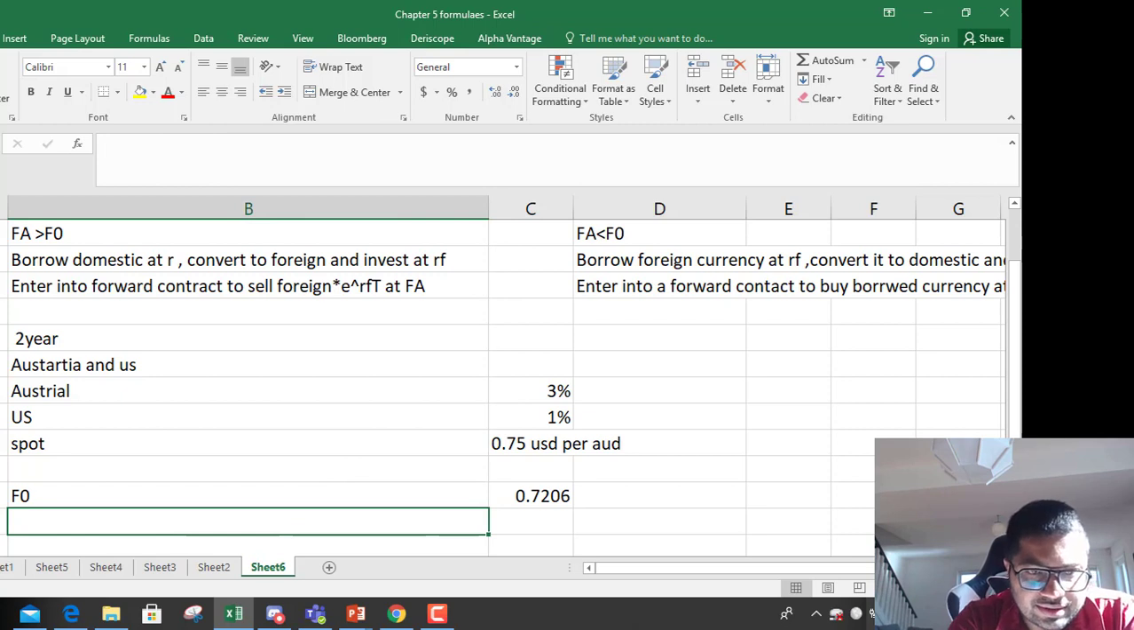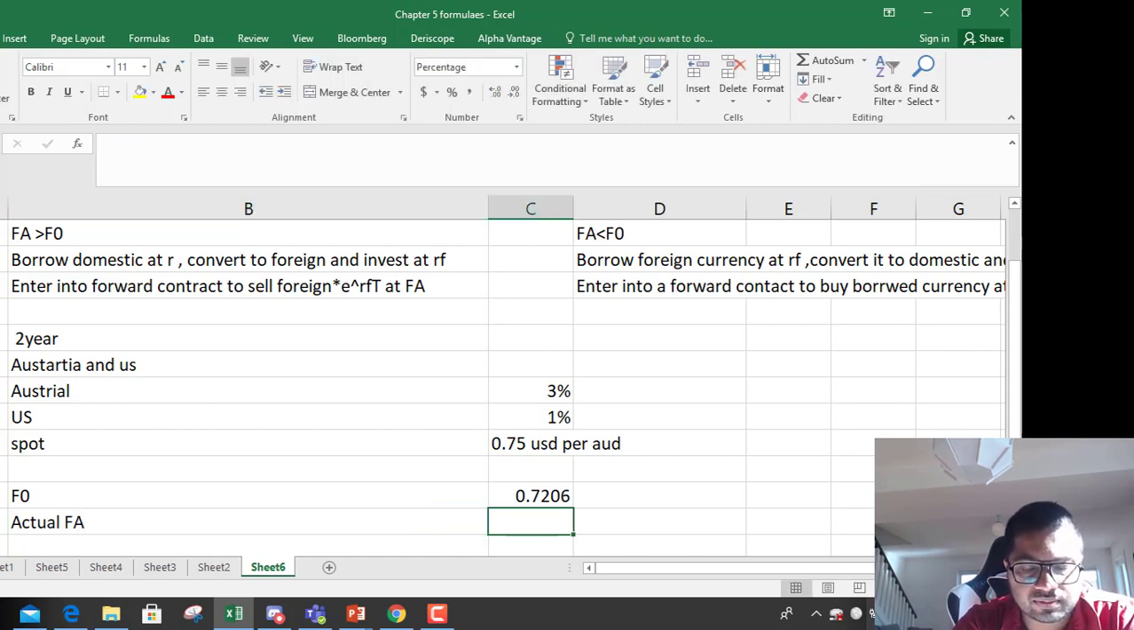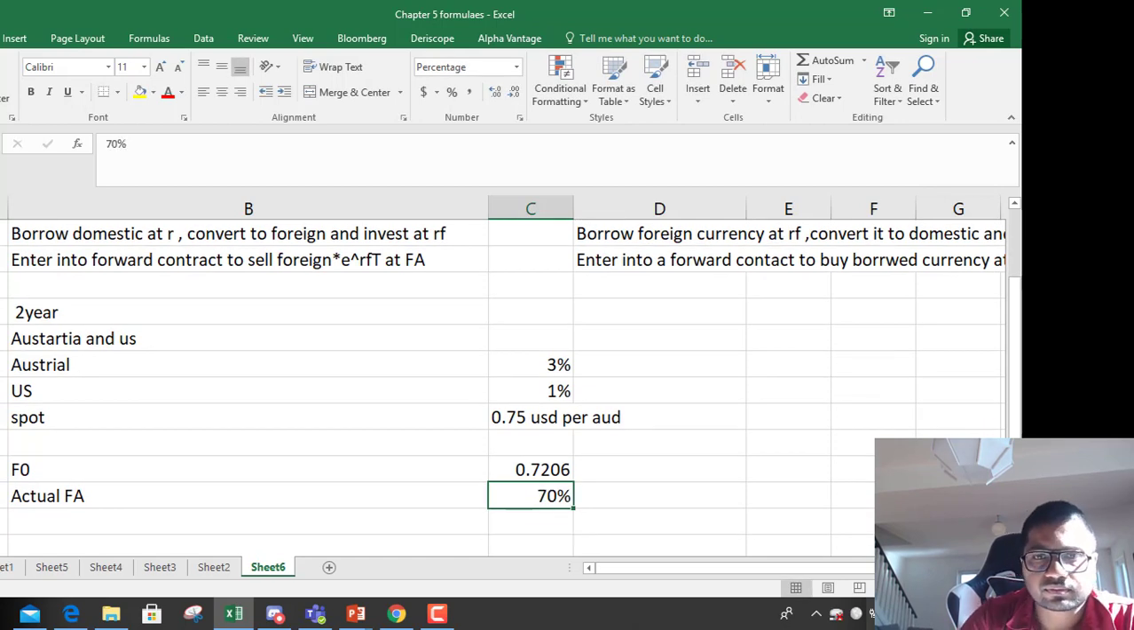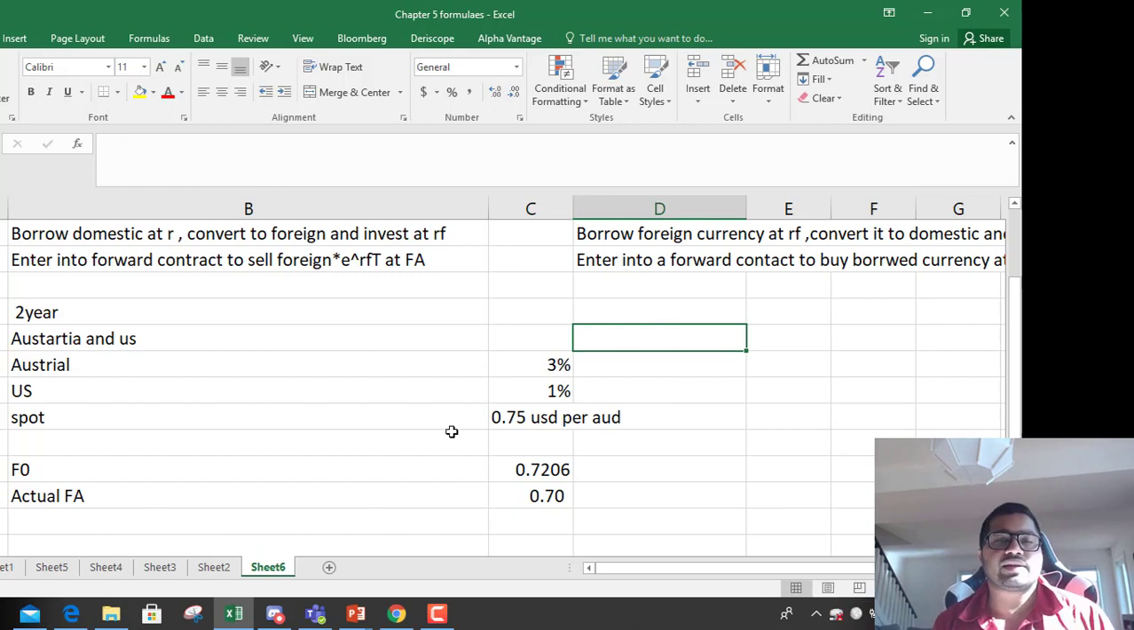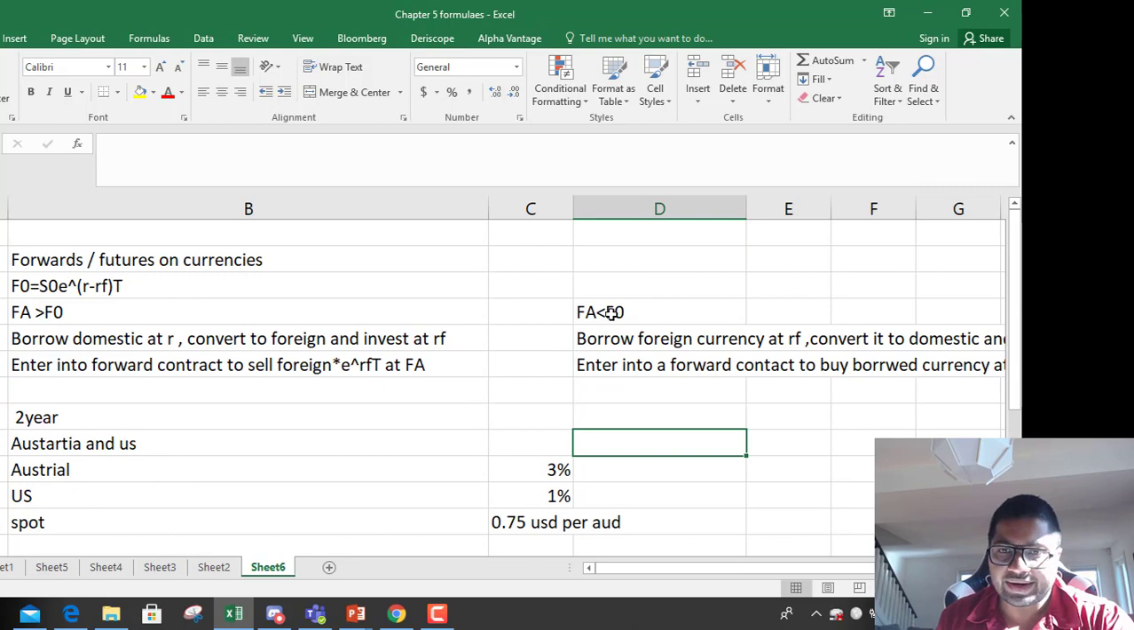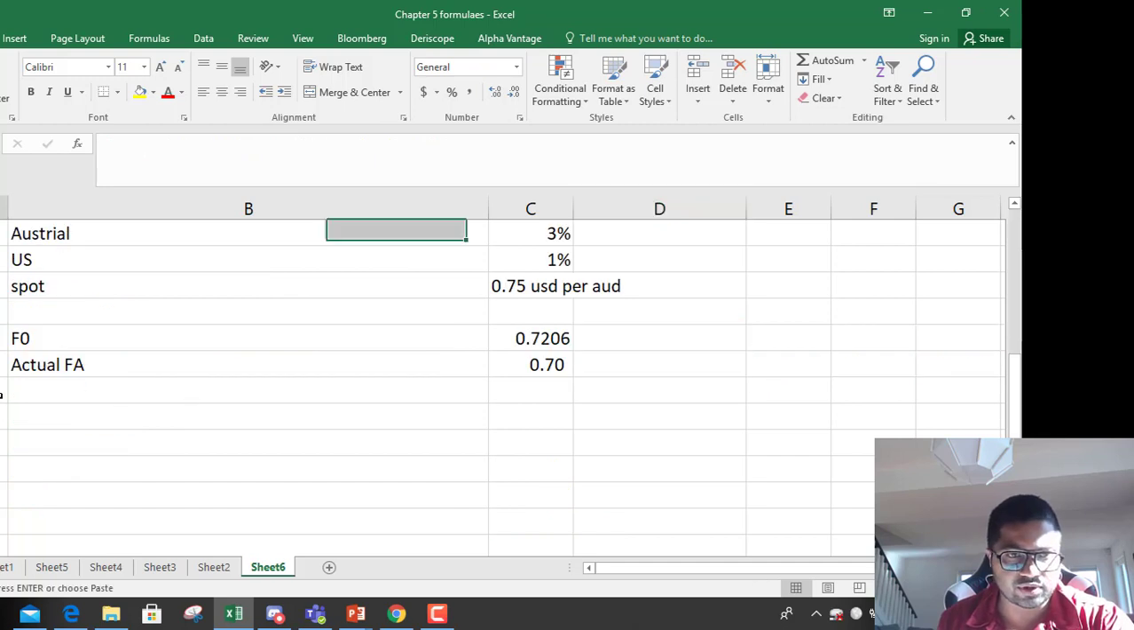Now let us say your actual forward rate, that is F_A, the actual future or forward rate, is 0.7 instead of 0.72. So what is happening? The actual forward rate is less than F0. So what would you do? You will do these things. Let's see what you will do.